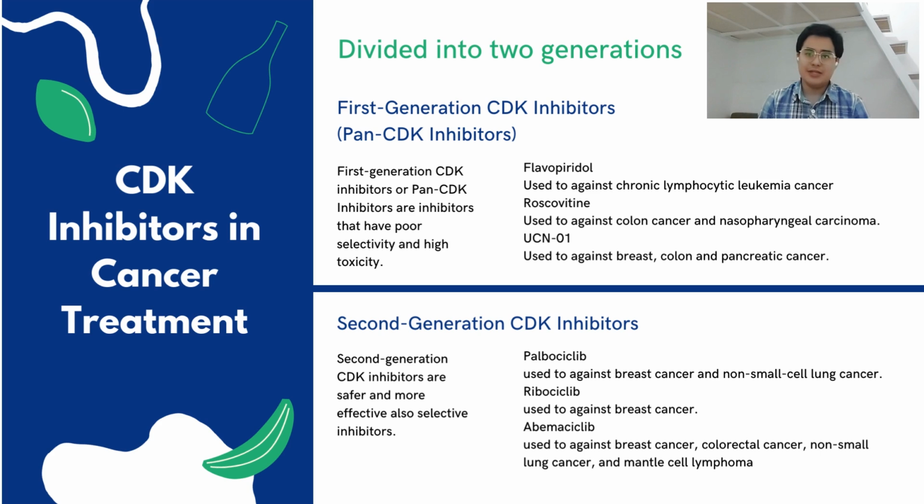The second generation is safer and more effective. In this generation, there are palbociclib and ribociclib, used against breast cancer, and abemaciclib, used against breast cancer and colorectal cancer. Thank you.